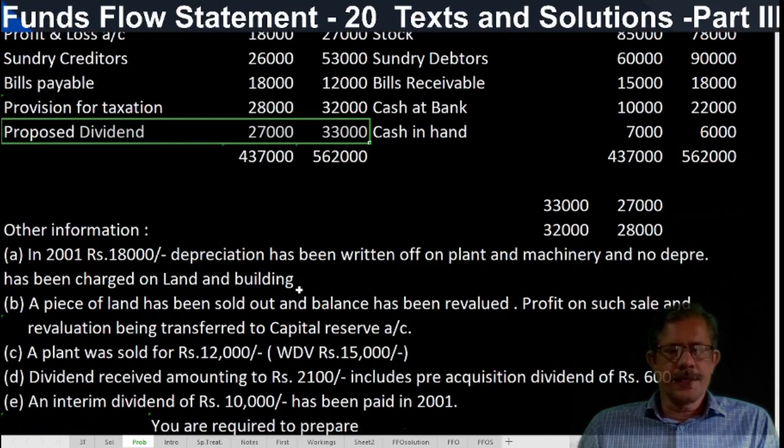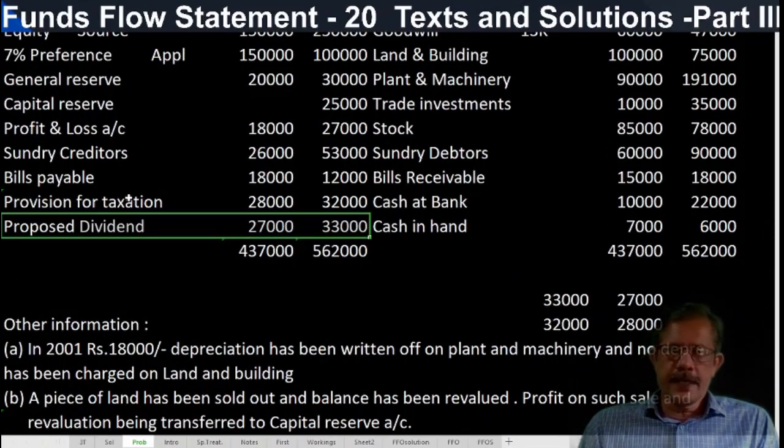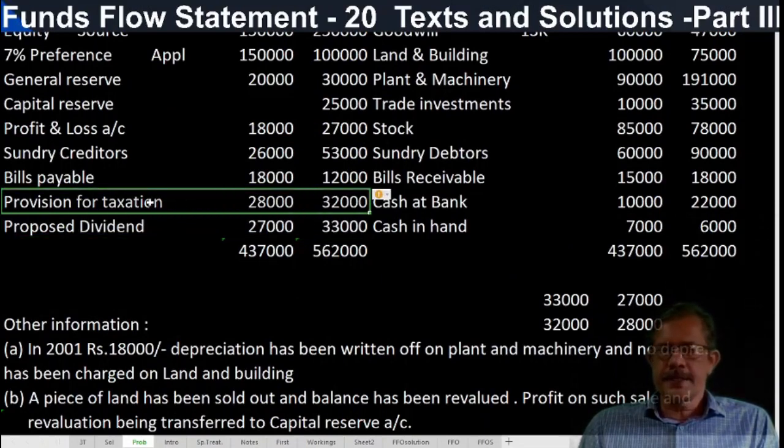Any information regarding provision for taxation? Nothing is there. So in this case we can give any assumption. We can take proposed dividend as a non-current item and provision for taxation treated as a current liability or non-current liability.